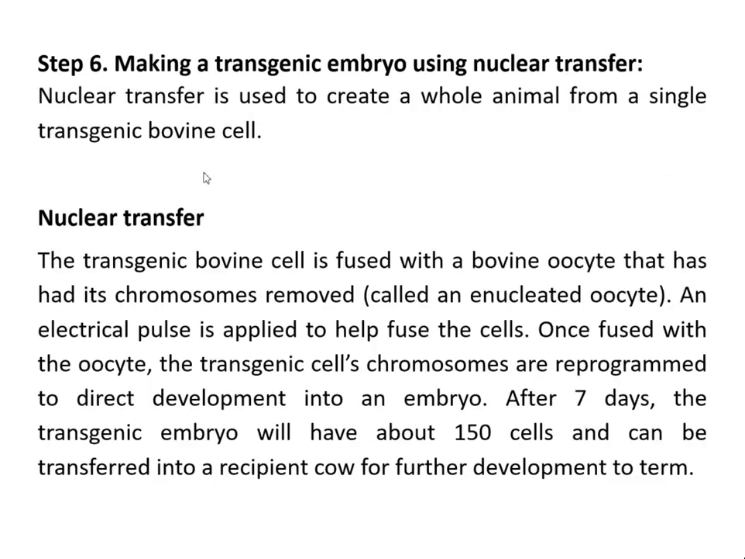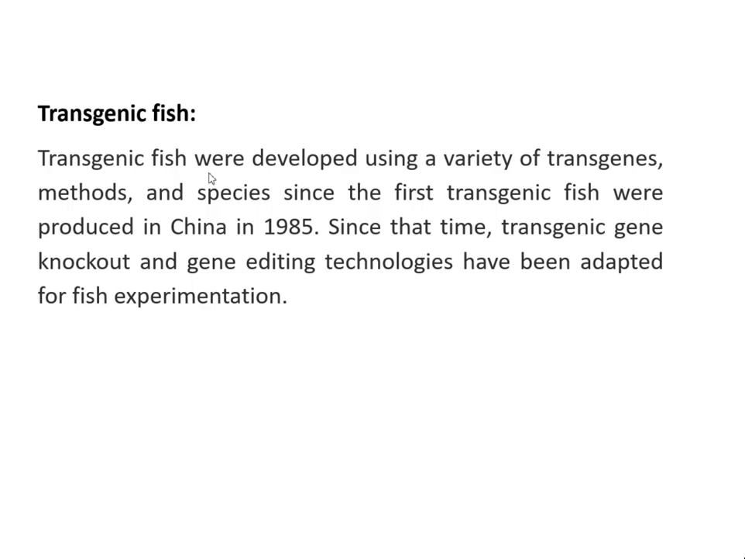Now coming to the second example, which is transgenic fish. Like transgenic cows, transgenic fish were developed using a variety of transgenic methods and species since the first transgenic fish were produced in China in the year 1985. Since that time, transgenic, gene knockout and gene editing technologies have been adapted for fish experimentation.